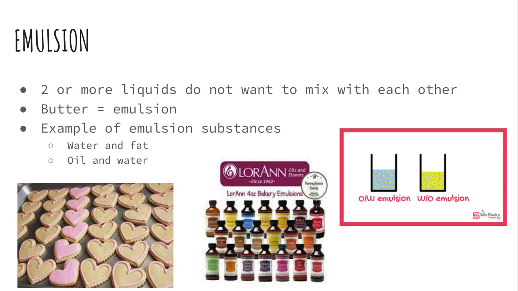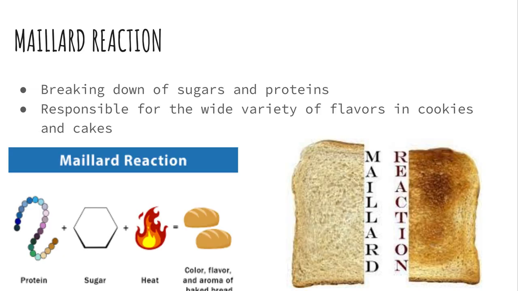When you bake cookies and cakes, butter is going to act as an emulsion, and it is composed of water and fat that do not want to mix with each other. And this butter is going to melt due to the extreme temperature in the oven, and the water is going to try to release itself.